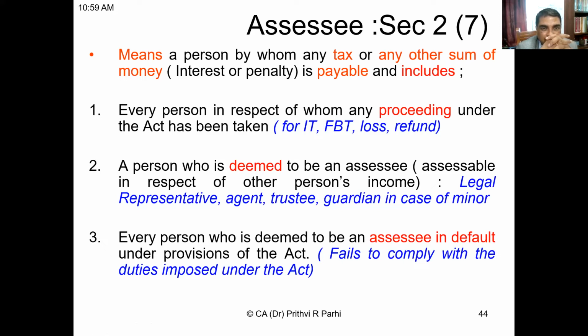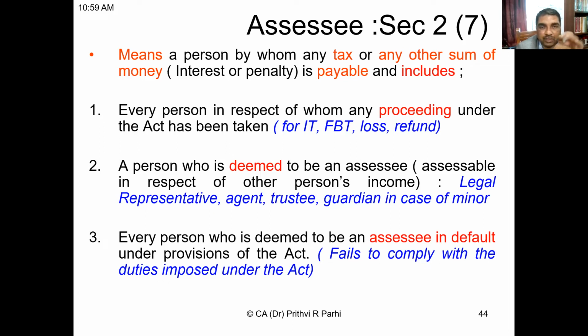Assessee means a person by whom any tax or any other sum of money, interest or penalty is payable, and includes every person in respect of whom any proceeding under the Act has been taken for assessment of income, loss or refund; a person who is deemed to be an assessee, assessable in respect of another person's income, such as legal representative, agent, trustee, guardian in case of a minor; and every person who is deemed to be an assessee in default under the provisions of the Act, if he fails to comply with the duties imposed under the Act.